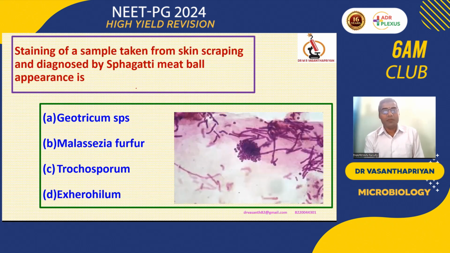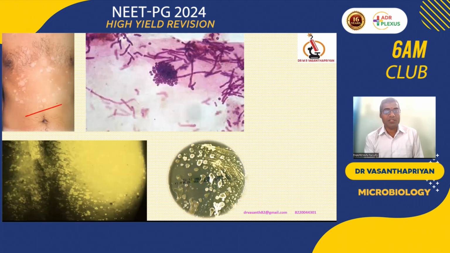Okay, yes, now the spaghetti meatball appearance by Malassezia furfur, that is very classical, right? Yes, what about the lesions? The lesions are hypopigmented lesions, not itchy, not scaly, not spreading. Moreover, it is a non-painful or non-pruritic lesion. It is only a hypopigmented lesion. So from the scrapings, we can demonstrate the spaghetti meatball appearance in a stain or in KOH. This is called the spaghetti meatball appearance.